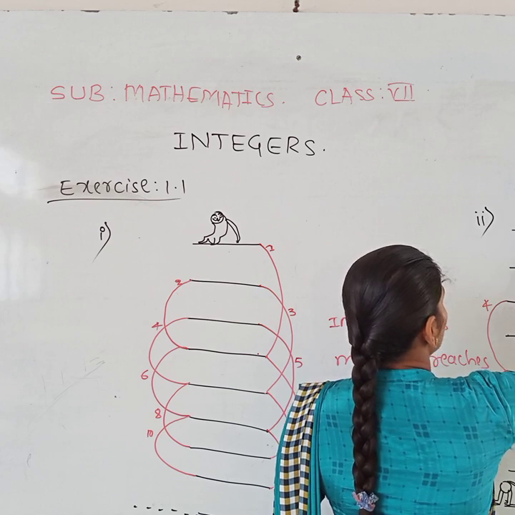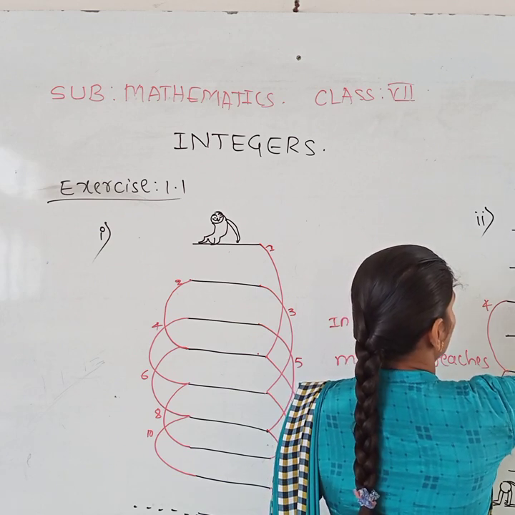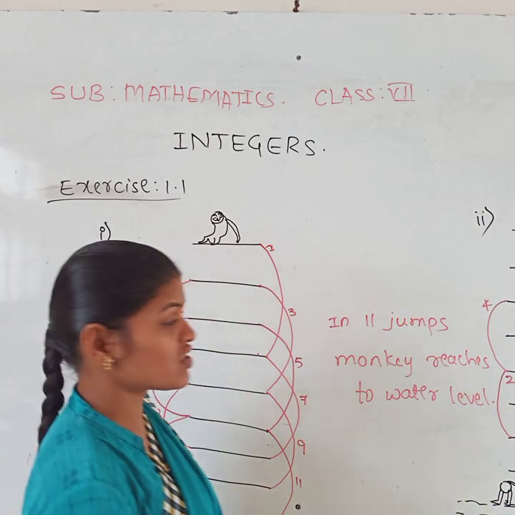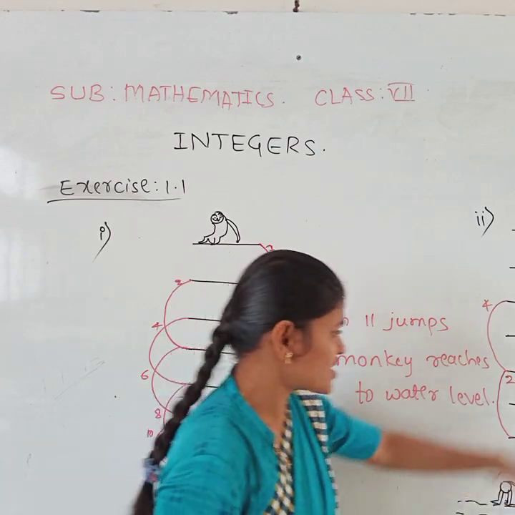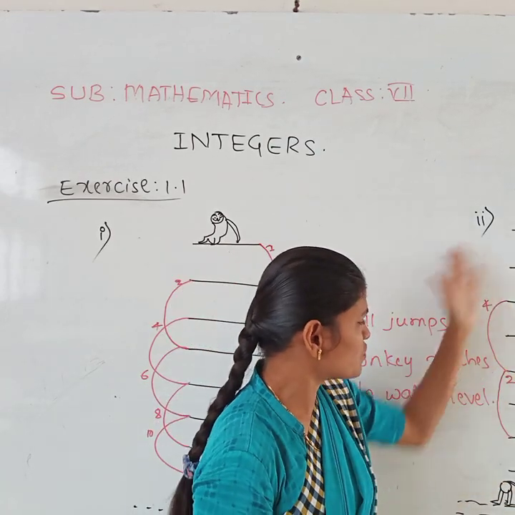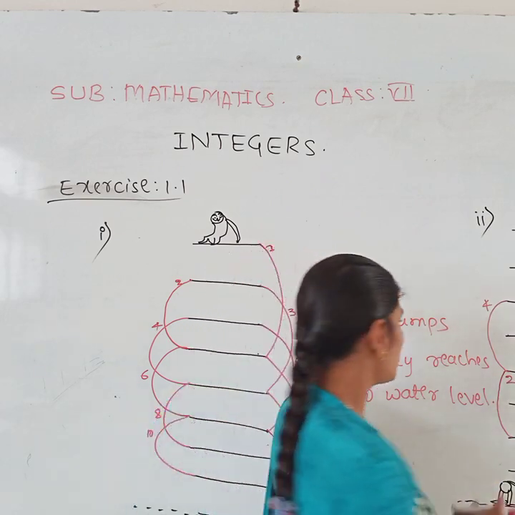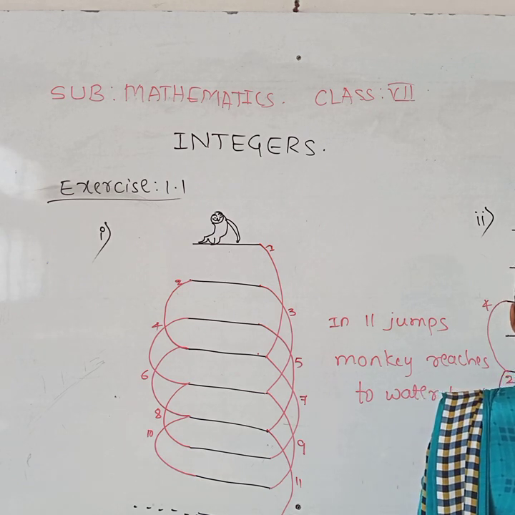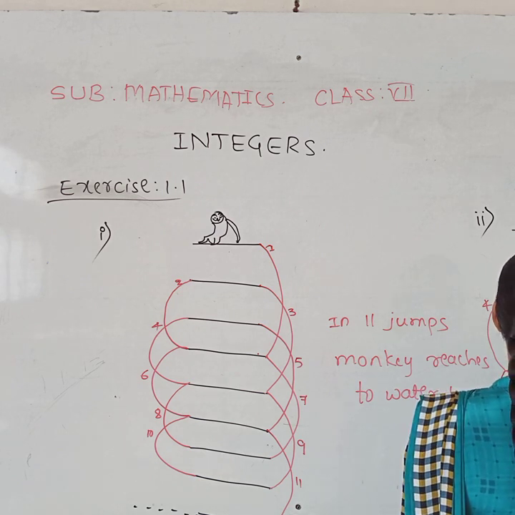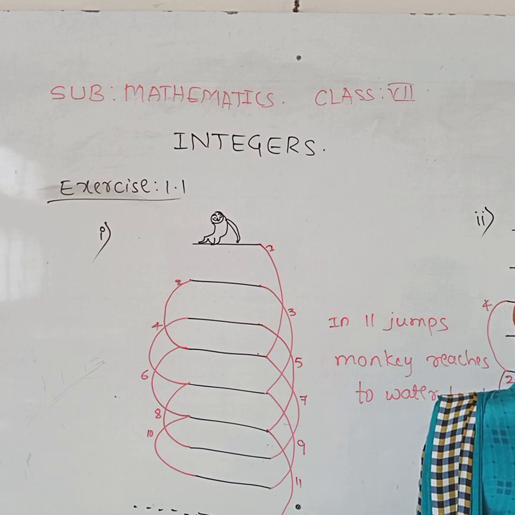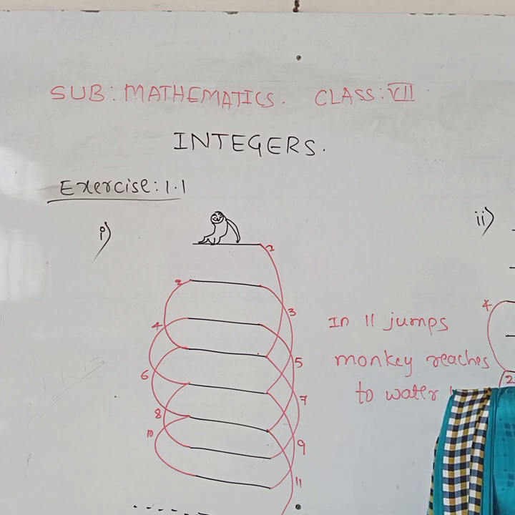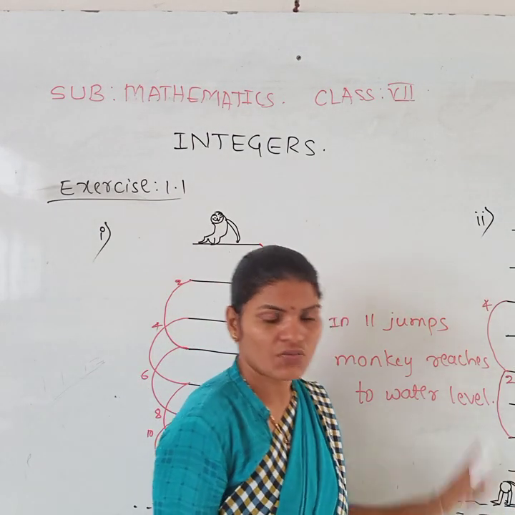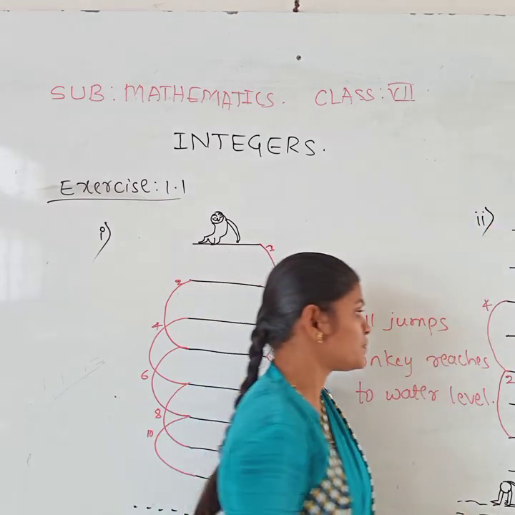Means topmost step. Yes, it reaches the topmost step within how many jumps? 5 jumps. What is that rotation we have given here? 4 step up, 2 step back. 4 step up, 2 step back. Clear? So in how many jumps? In 5 jumps. Monkey reaches not the water level, it reaches the topmost step. Already it is at the water level, so finally it reaches the topmost step.